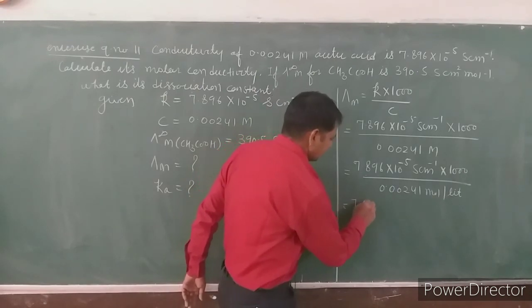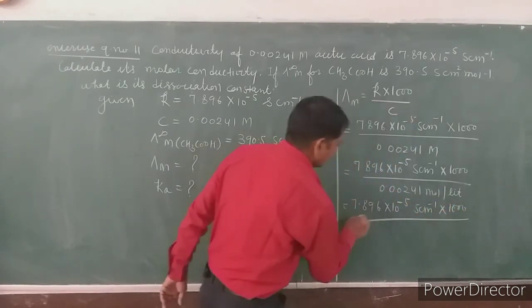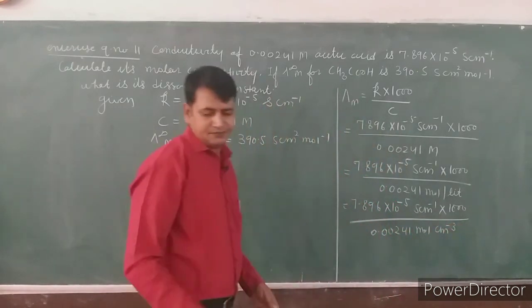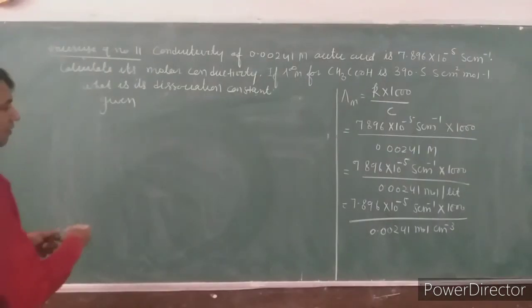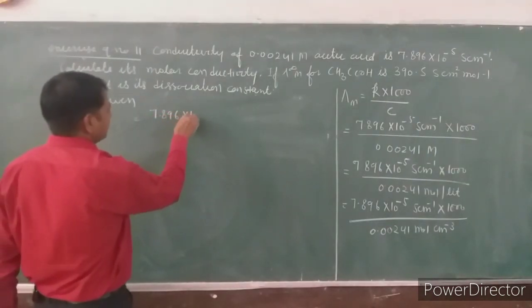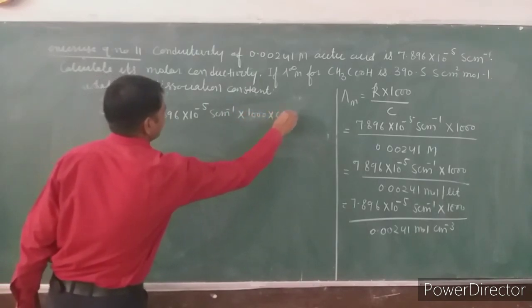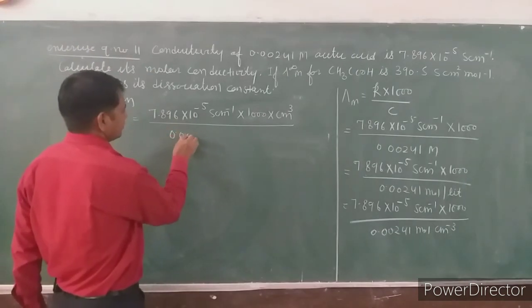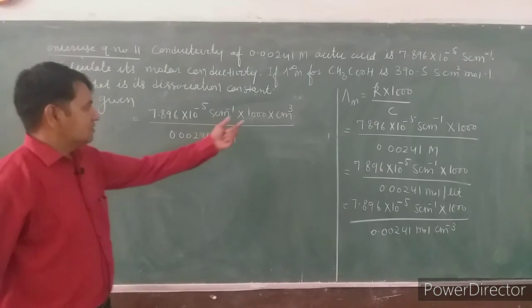Rearranging the equation, the centimeter cube comes from the denominator side and goes upward, upon 0.00241 mole. This is centimeter cube, this is centimeter inverse.